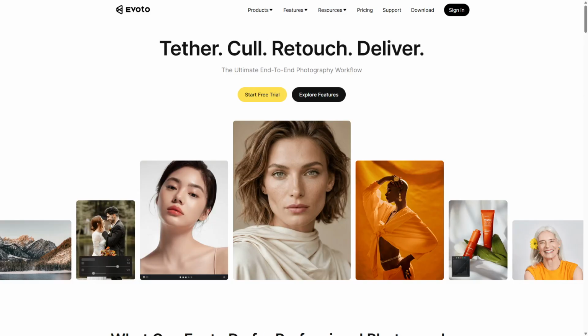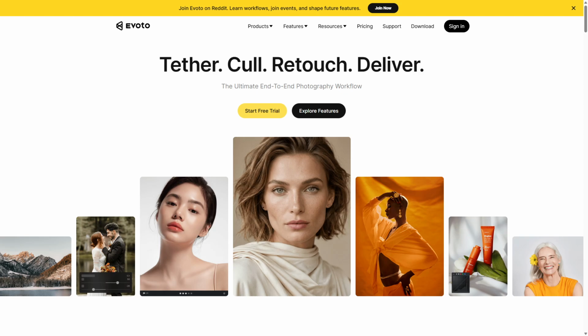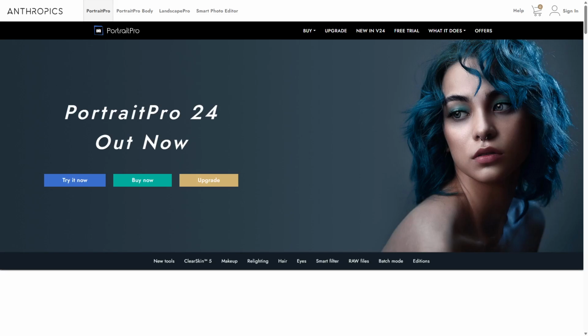Choose Evoto AI if you want fast, realistic portrait edits with minimal effort, perfect for casual users and content creators who value efficiency. PortraitPro is best for professionals seeking detailed control over every aspect of portrait editing. Its extensive manual tools allow for creative freedom and precision, making it the ideal choice for photographers and retouchers who want to craft perfect portraits.